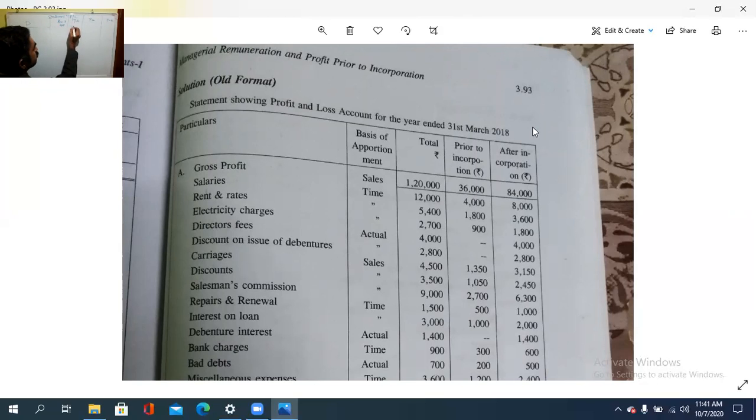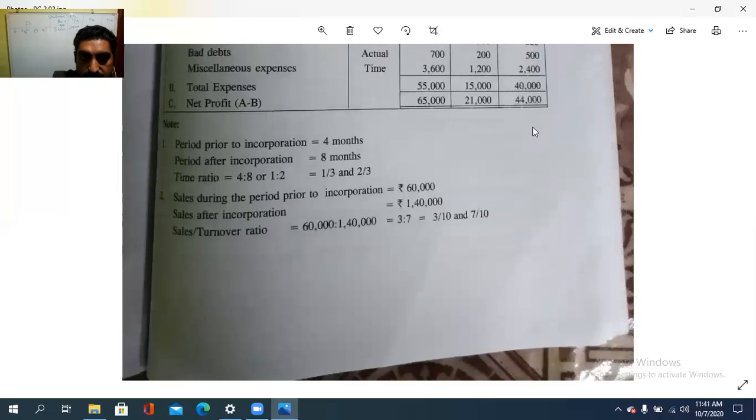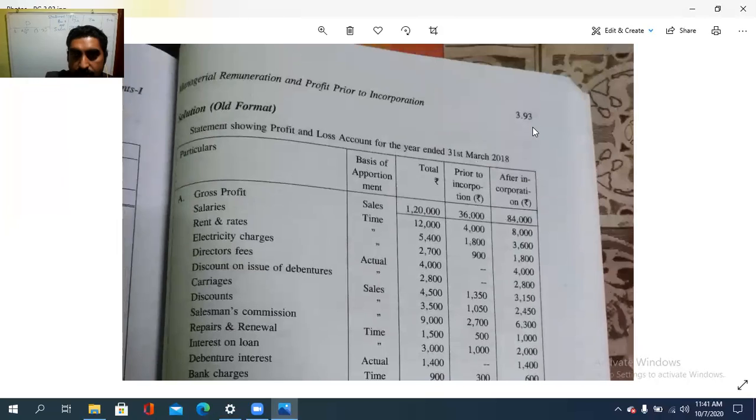So the 1,20,000 is apportioned on the basis of which one? Sales ratio. The sales ratio is 3:7, and 1:2 is the time ratio. So 1,20,000 into 3/10 and 7/10 is 36,000 and 84,000. Then that is the gross profit.